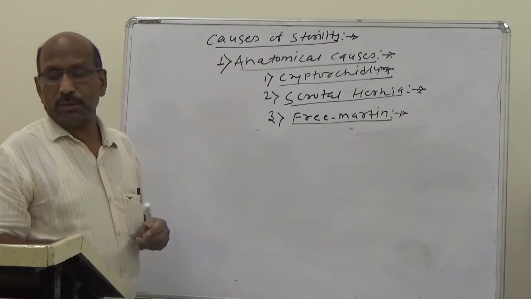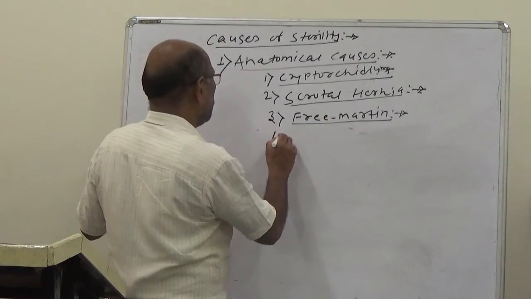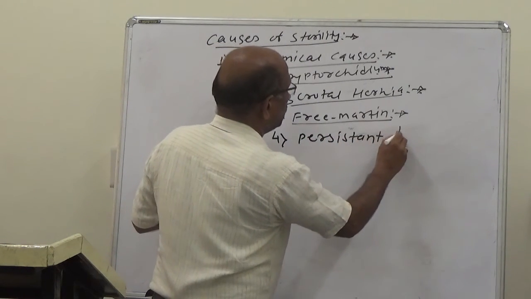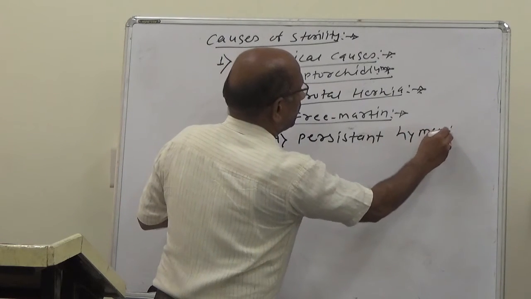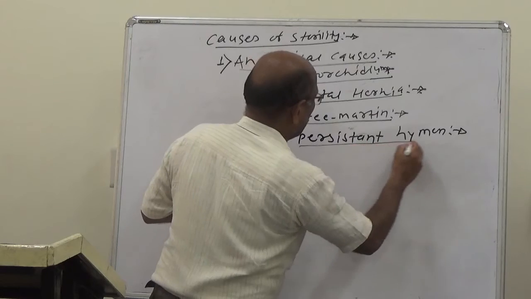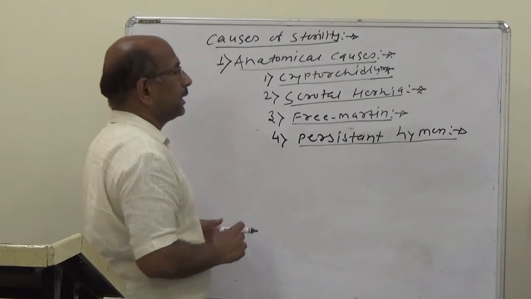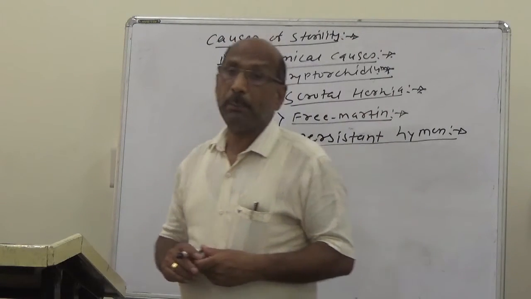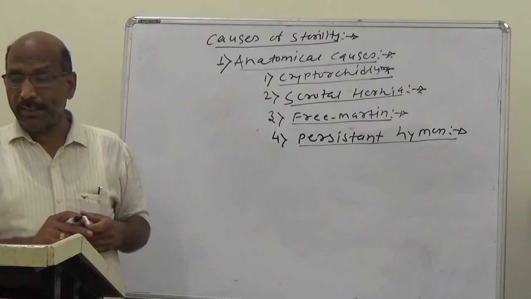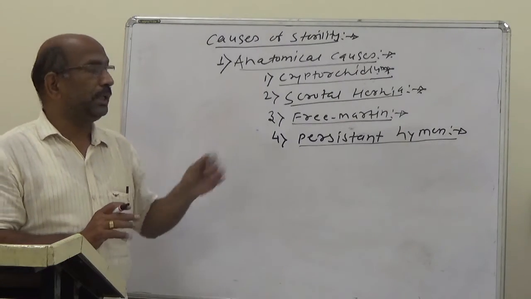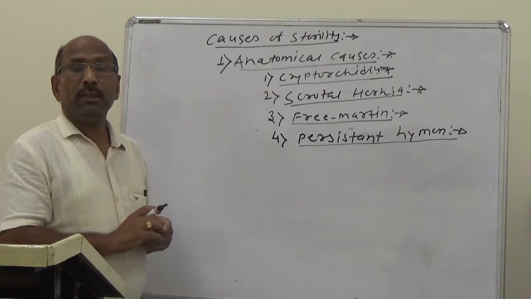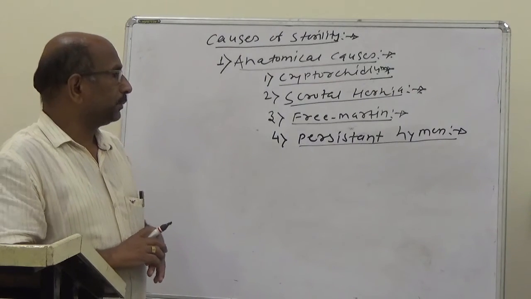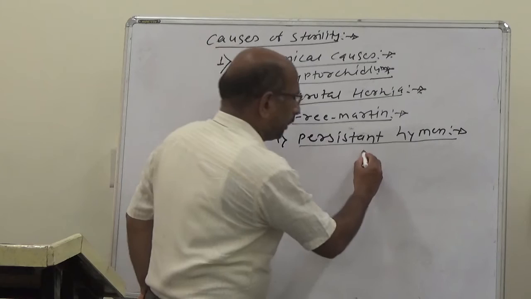Then the fourth is persistent hymen. So what is the hymen? The hymen is a thin band of tissue between the vagina and the vestibule. This is the hymen. So this is the reproductive system.